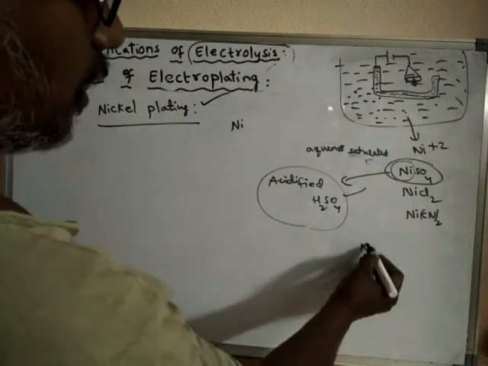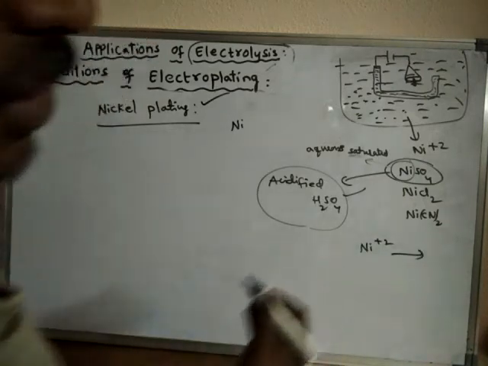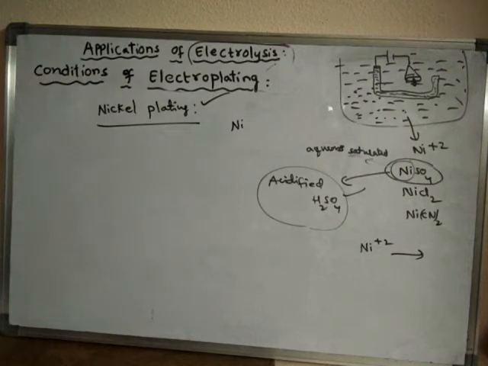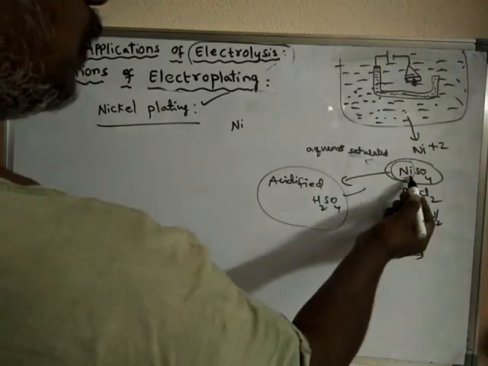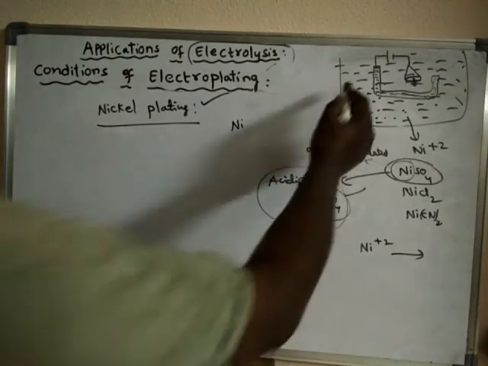The nickel metal may undergo hydrolysis. In order to prevent the hydrolysis of the nickel metal, we have to choose an acid in such a way that the negative ion present in the electrolyte is the same in the acid. So what electrolyte do we have to choose? We have to choose a saturated aqueous solution of nickel sulfate, which is acidified with sulfuric acid. So this is about the electrolyte.